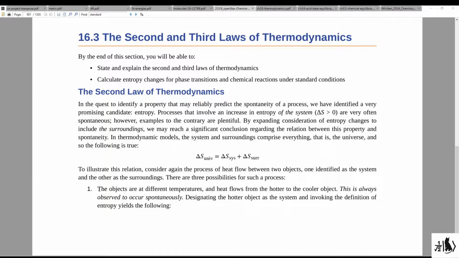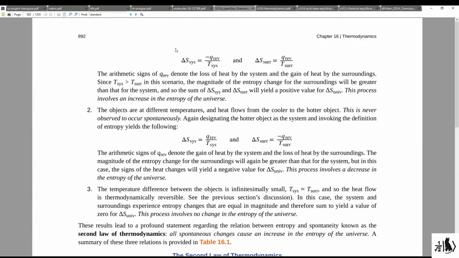The first possibility is this. The objects are at different temperatures, and heat flows from the hotter object to the cooler object. This is always observed to occur spontaneously. Designating the hotter object as the system and invoking the definition of entropy yields the following. Here we see our entropy change equation again, written out in two ways.